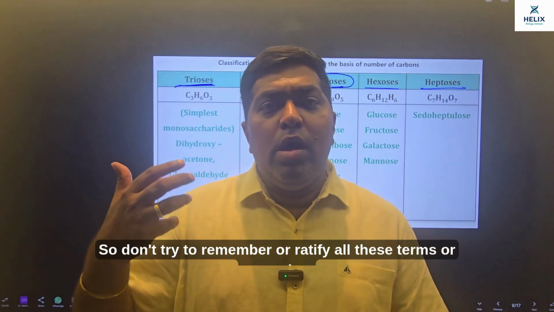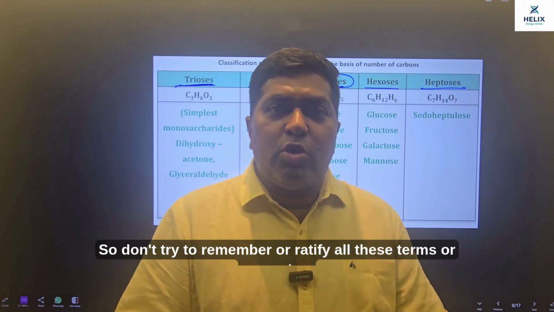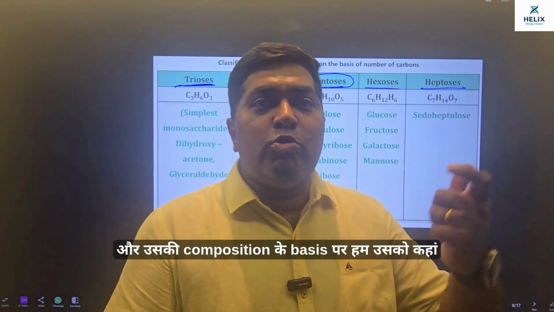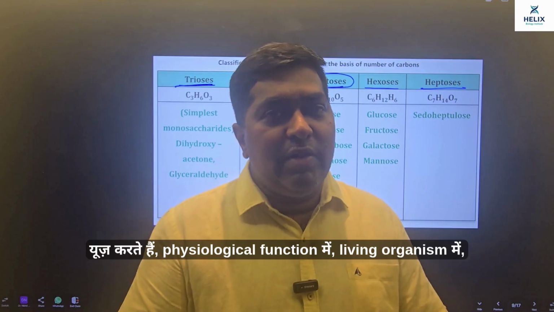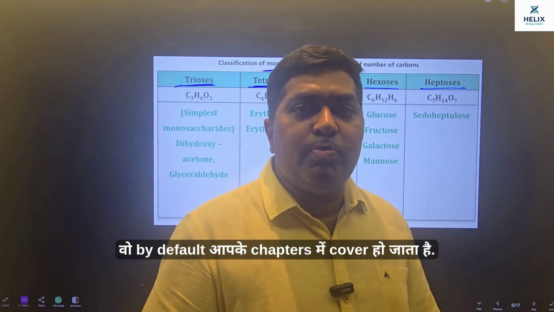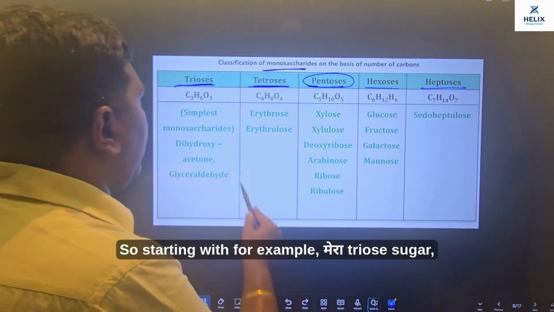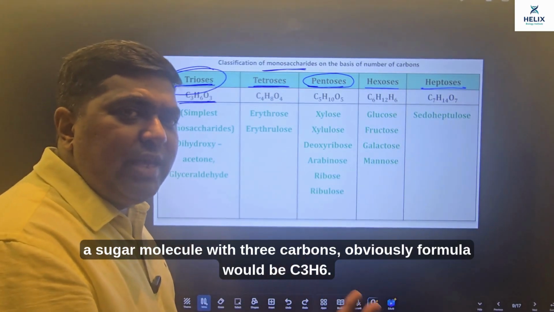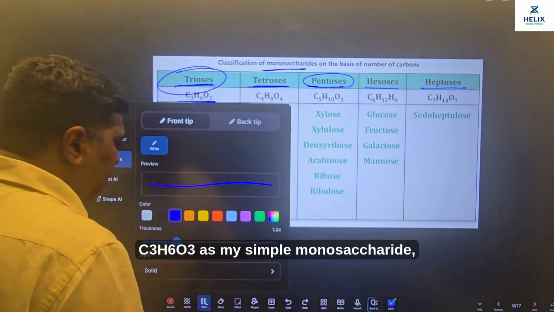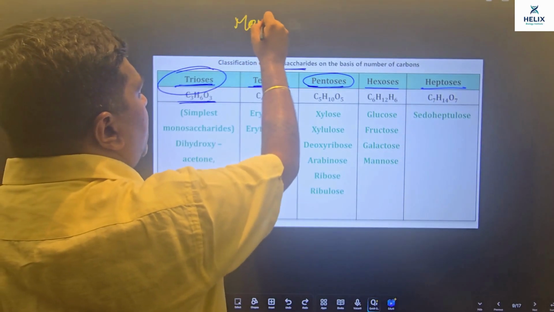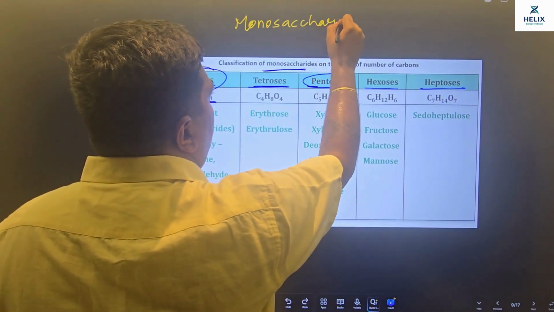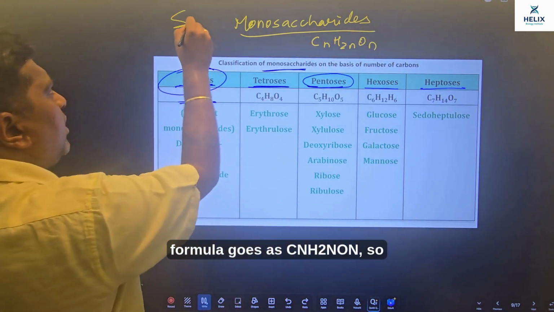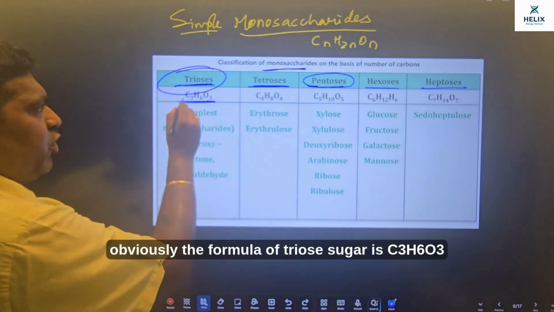So don't try to remember or rote-learn all these terms or examples. Just try to understand what is their structure और उसकी composition के basis पे हम उसको कहाँ यूज करते हैं फिजियोलॉजिकल फंक्शन में लिविंग ऑर्गेनिज्म में, वो बाय डिफॉल्ट आपके चैप्टर्स में कवर हो जाता है. So starting with, for example, मेरा triose sugar, a sugar molecule with 3 carbons. So obviously the formula would be C3H6O3 as my simple monosaccharide. Formula goes as CnH2nOn. So obviously the formula of triose sugar is